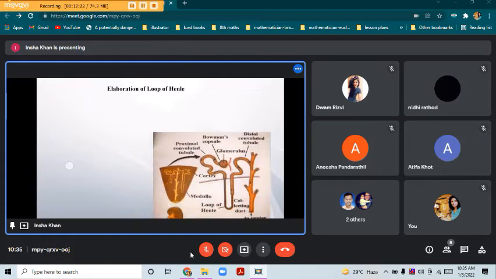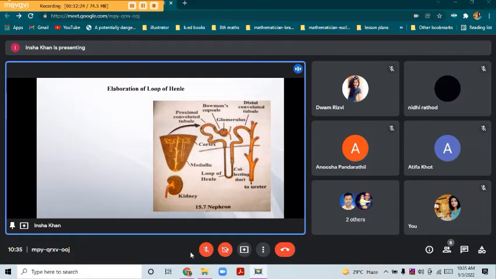So now if we see this image, the tube which you can see, we know that this is the Bowman's capsule. Here is the neck part. So this tube-like structure is highly coiled, and the part around the neck is called the proximal convoluted tubule, and it forms a U shape. It enters the medulla region of the kidney. Medulla region is the below part, cortex is the upper part.